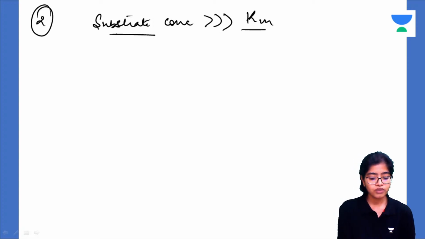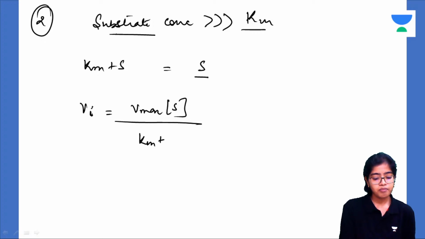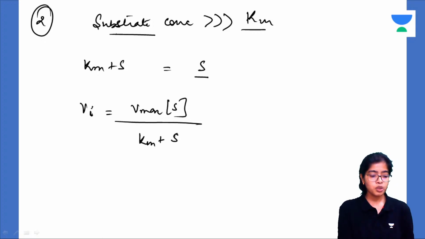So now what will happen? Km plus S will essentially mean S only, because Km is negligible. So how will you denote? Vi, the initial velocity, is equal to V max into S upon Km plus S. So here Km plus S is equal to S only.